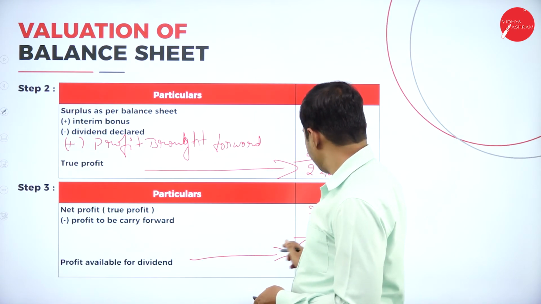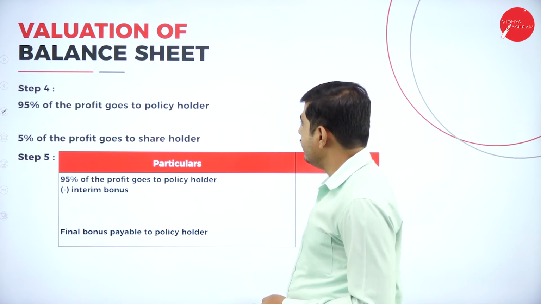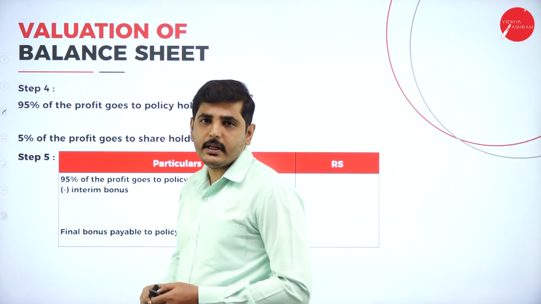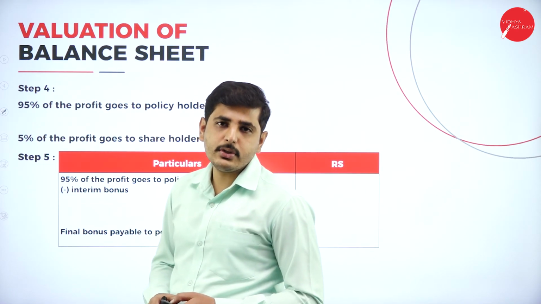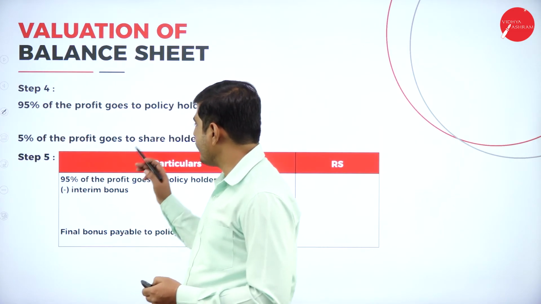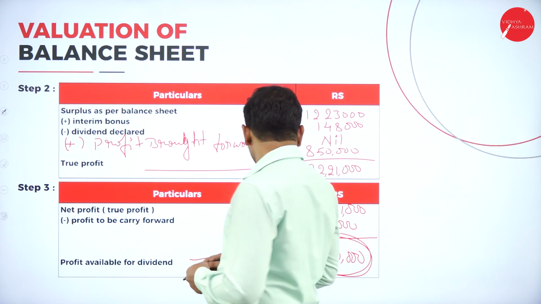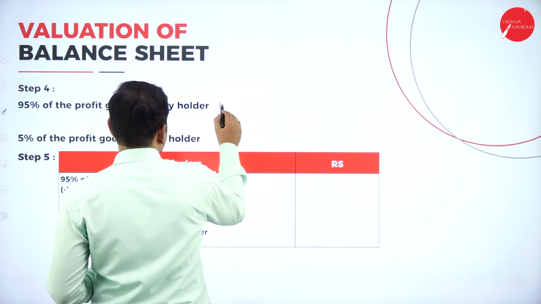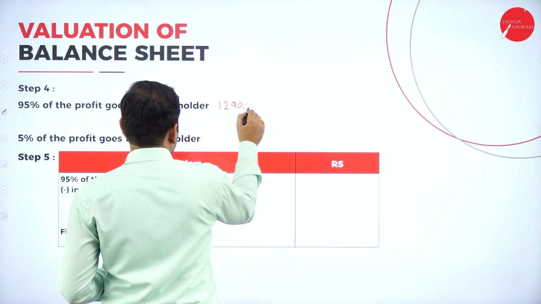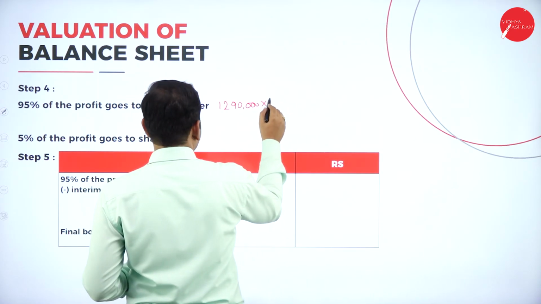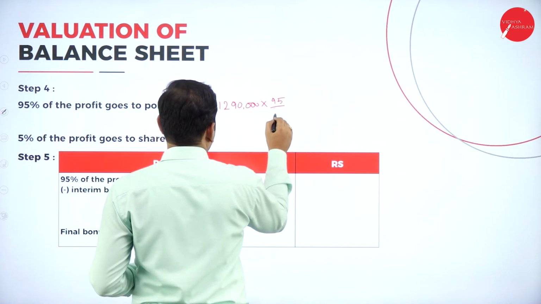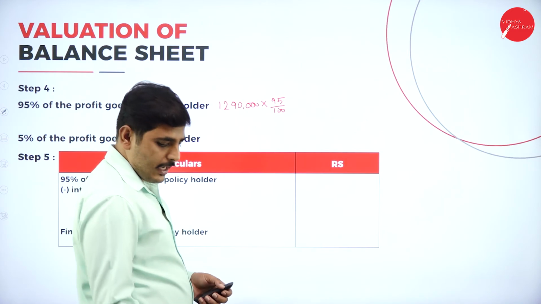Out of the 12,90,000, 95% of the profit or dividend should go to the policy holder and 5% of the profit goes to the shareholder. Let's divide 12,90,000. So 12,90,000 into 95 by 100. Let's calculate.